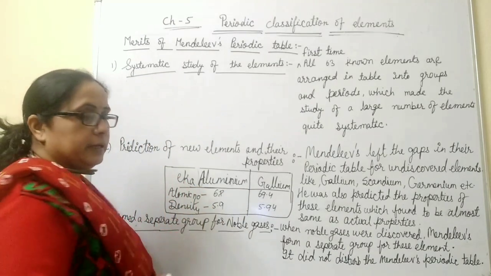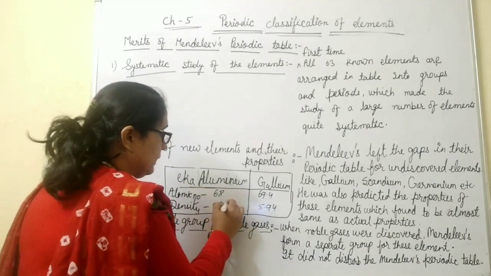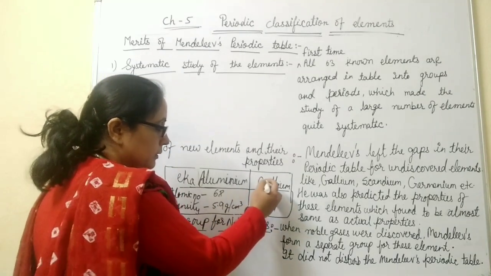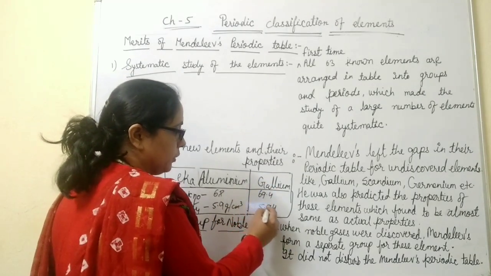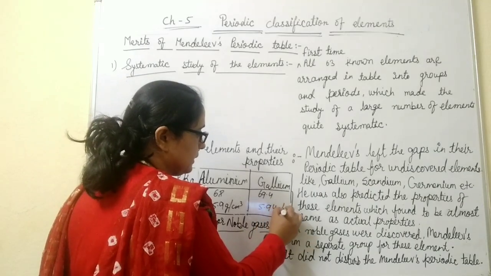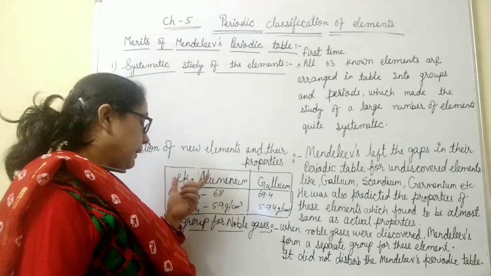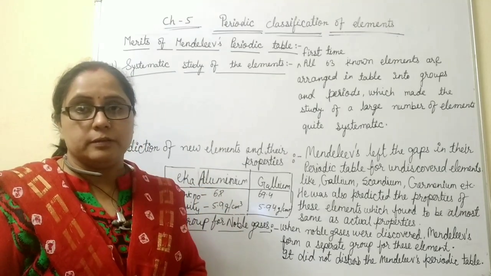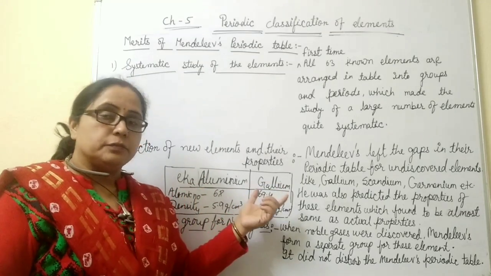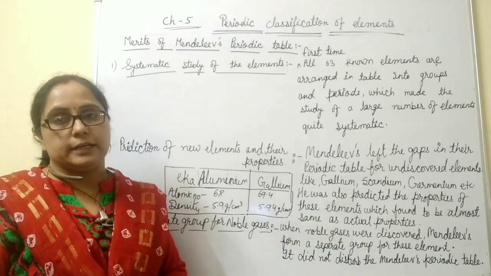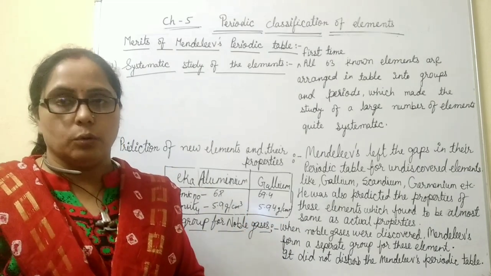The density of eka-aluminium was predicted as 5.9 gram per centimeter cube, and in actuality the density of gallium is 5.94 gram per centimeter cube. He also predicted that it has a low melting point, and in actuality the melting point of gallium is 30 degrees Celsius, which is also low.